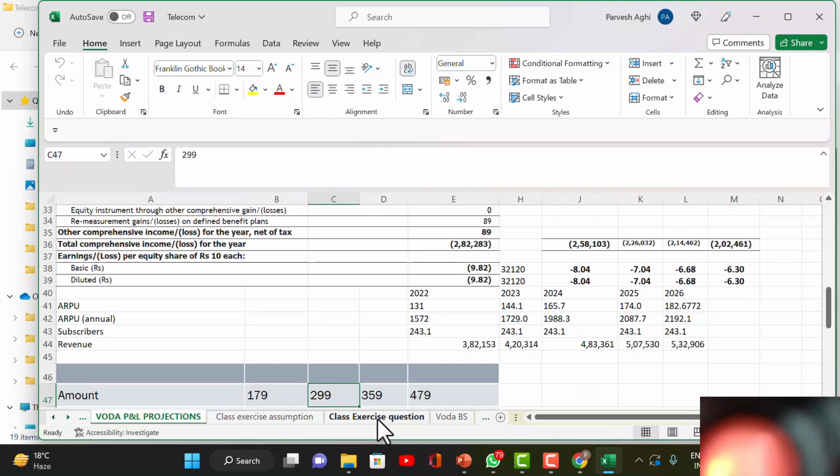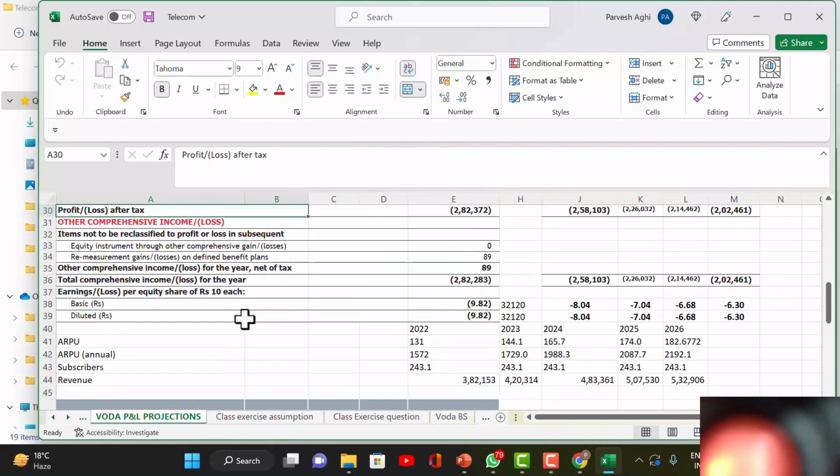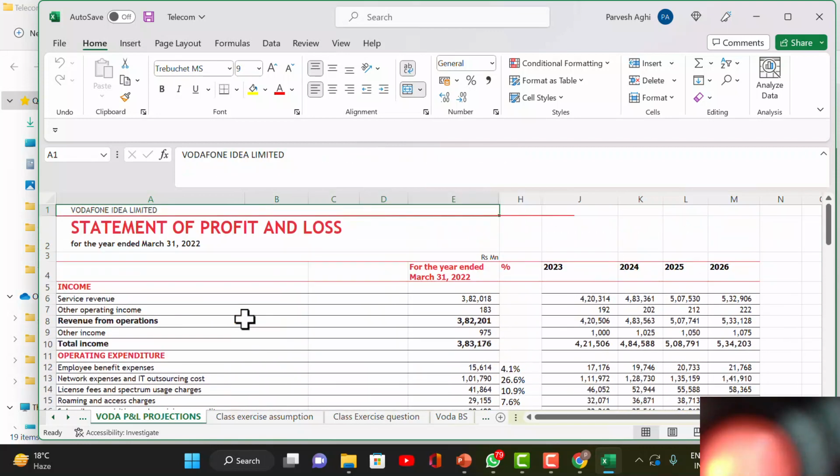So you'll find a tab of class exercise question. Okay, and then the assumptions which will be given to you. So let's talk about the projections of the numbers of this thing. This is the number which I've taken from the annual report of ISL. So this is the statement of profit loss account for the year ended 31st March. I'll share all the files with you where I split and just taken the figures from, so that you can do the similar exercise for yourself whenever you play.